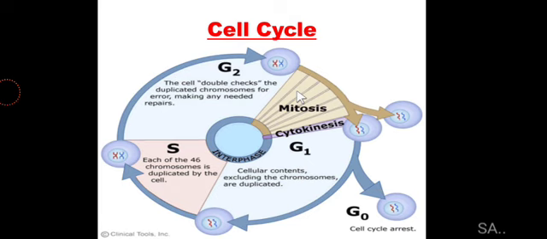What is mitosis? It is basically a type of cell division in which the parent cell divides into two daughter cells which contain an equal amount of DNA, an equal number of chromosomes as that of the parent cell. So mitosis is the division phase, which in turn consists of two parts. One is called karyokinesis, which is the nuclear division, and the other is cytokinesis, which is the cytoplasmic division. So in the end, we get two daughter cells. This is it about the cell cycle.